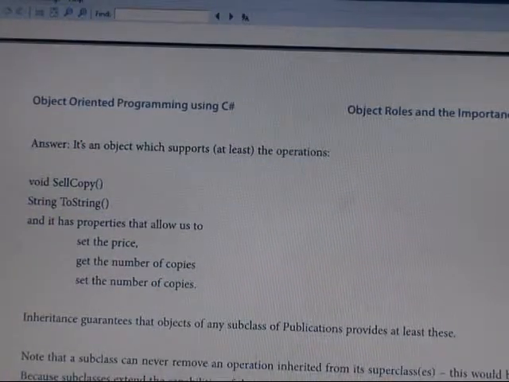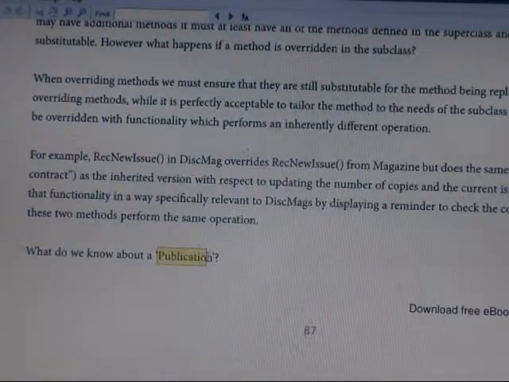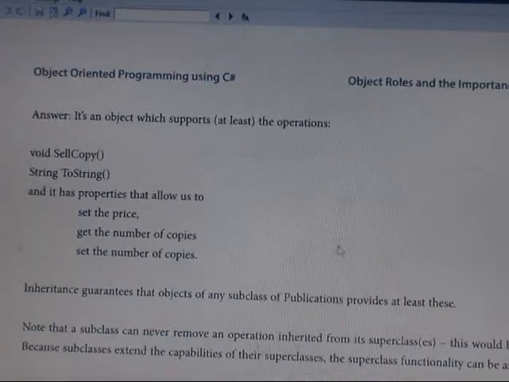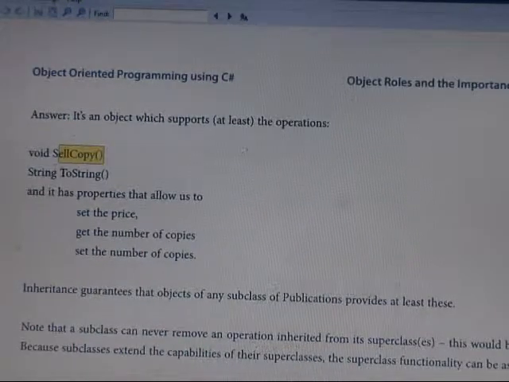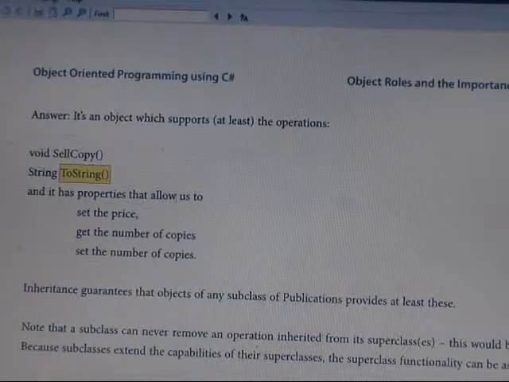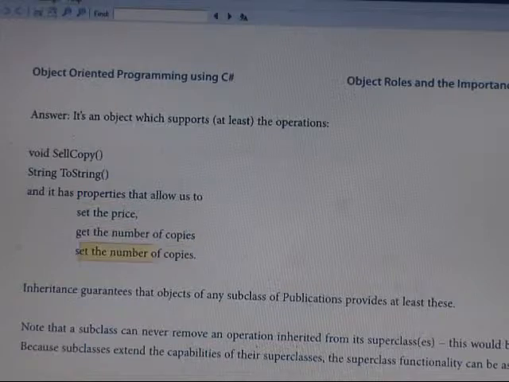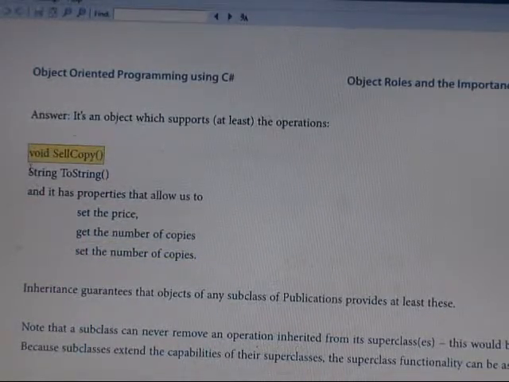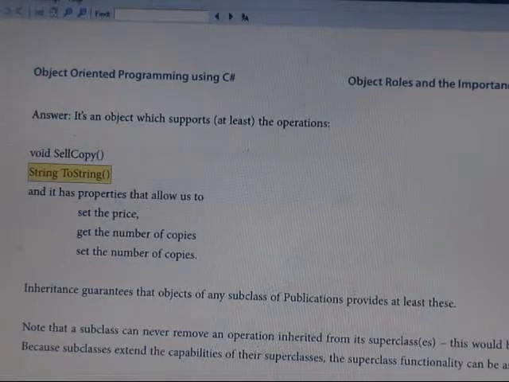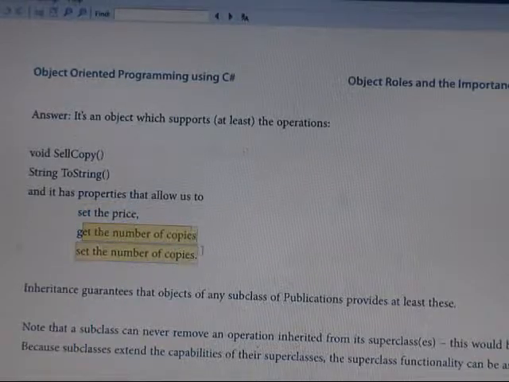So in this case, you can see that there is one rule about the publication. We have to put the share copy and string to string. So this is the property: set the price, get the number of copies and set the number of copies. Therefore, first we have to declare the void share copy and string to string. By doing this, we will be able to set the price, get the number of copies and set the number of copies.